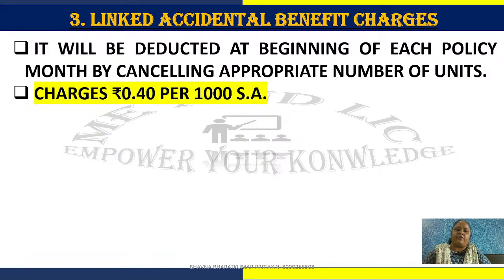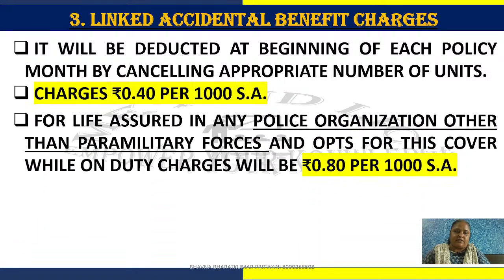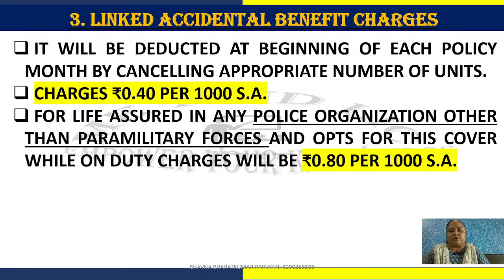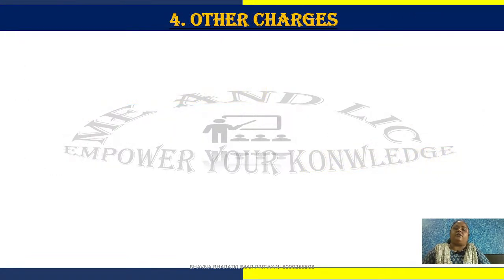It is 0.40 paise per thousand. Okay, 0.40 paise, that is, you can say 40 rupees for your 1 lakh rupees, so for 2 lakh it is 80 rupees charged yearly. And if you are in a police organization or paramilitary force, then it is 0.80 paise per thousand, meaning 160 rupees per 2 lakh charged yearly. You can add and you can cancel also. But again, I am telling you, if you cancel once, you can't add it again.